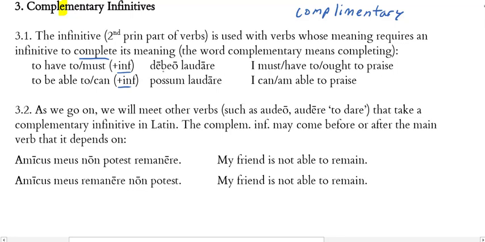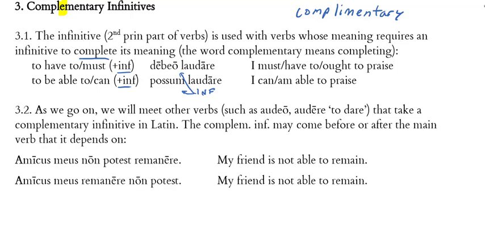So, debeo, we learned that with my infinitive now, and possum with my infinitive. Notice the infinitive, it goes with these verbs here. So, debeo as a first singular form, I must praise. I have to praise. I ought to praise. Possum laudare, I can praise. I am able to praise.